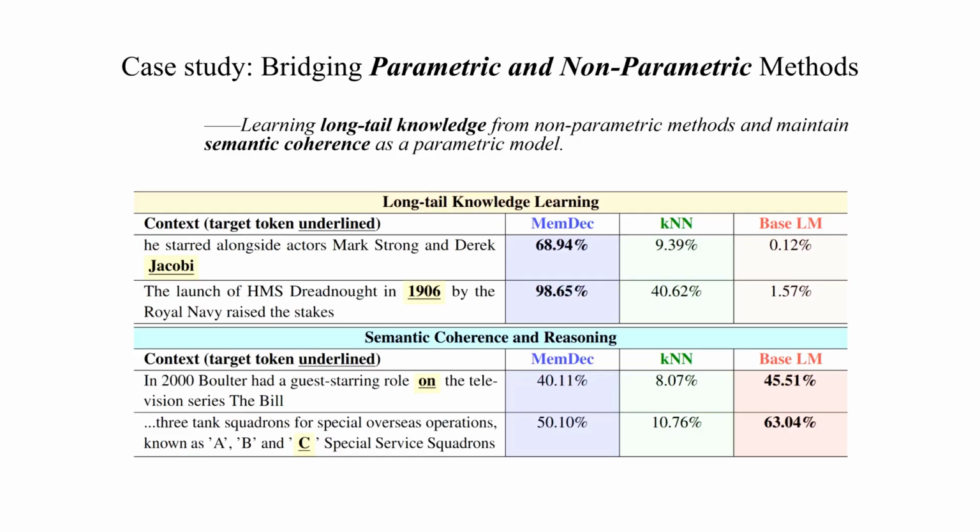To conclude, Memory Decoder introduces a new paradigm for domain adaptation. It is a single pre-trained memory component that can enhance any model sharing the same tokenizer without modifying parameters and with minimal inference overhead. Our comprehensive experiments across multiple domains and model families demonstrate consistent improvements, establishing Memory Decoder as an efficient, versatile solution for specializing large language models.